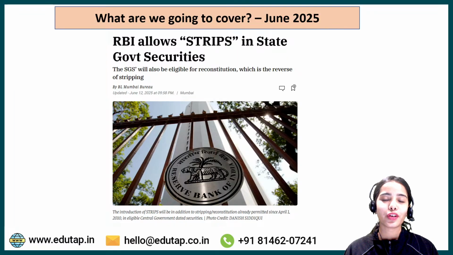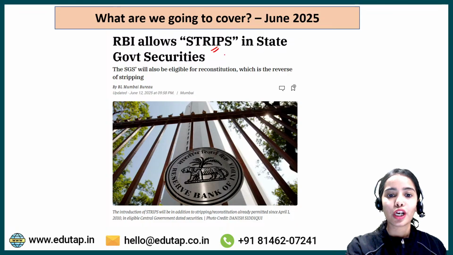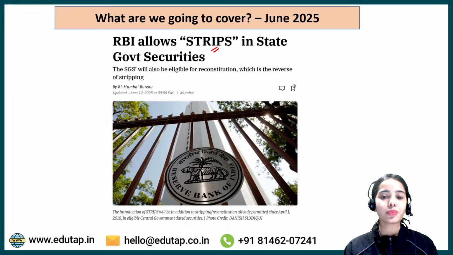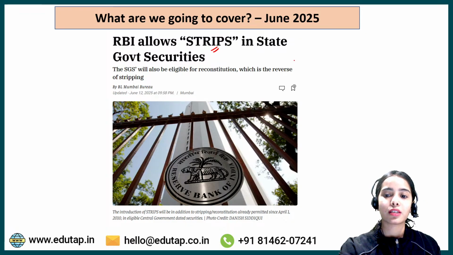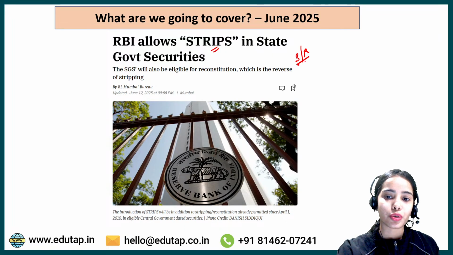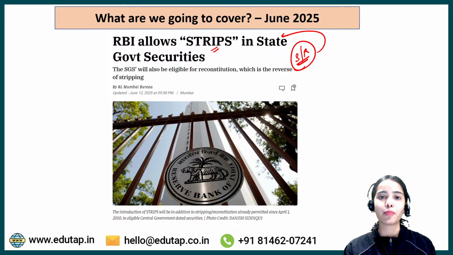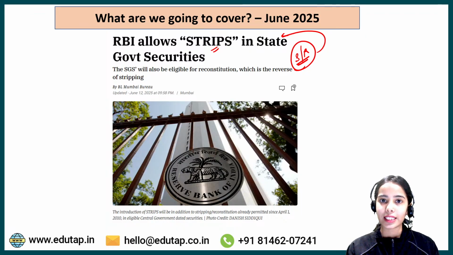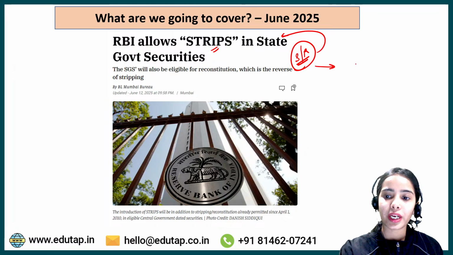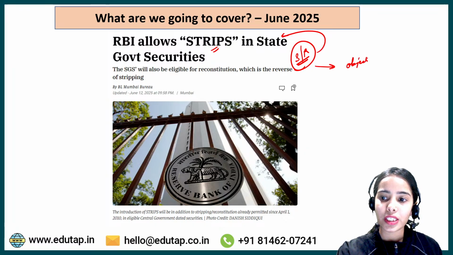So in today's session, we are going to discuss a very important notification of the Reserve Bank of India regarding the STRIPS. Okay, so we will understand what the STRIPS are in the state government securities, and what is the meaning of stripping and reconstitution. And this is a very important news article. This is a very important notification of the Reserve Bank of India that we are going to discuss in today's session. And from this topic, you can expect objective questions in the examination.